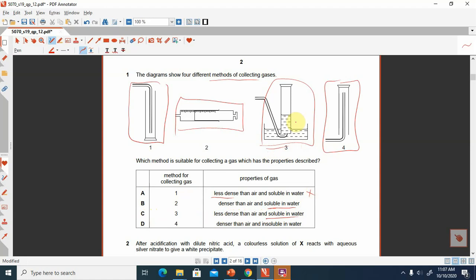We cannot collect gases which are soluble in water through this apparatus. We can collect those which are insoluble in water, so this is also incorrect. The last one is denser than air and insoluble in water. Denser means heavier gases, so no, this is for the lighter gases, so option D is incorrect. So the remaining option B will be the correct option.